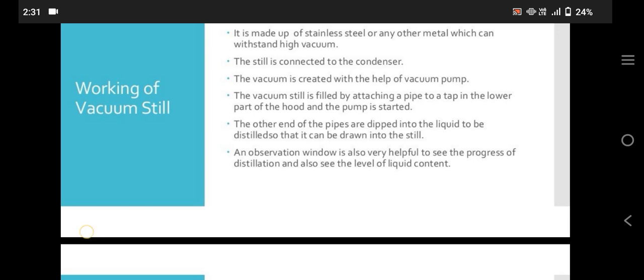Applications of vacuum still: distillation of substances that have a higher boiling point than atmospheric pressure, to distillate out thermolabile substances, removal of the last traces of a volatile solvent.